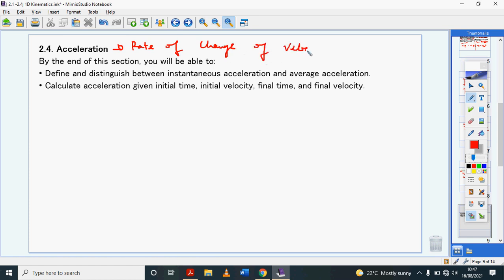Let's recap. Speed or velocity is the rate of change of displacement.